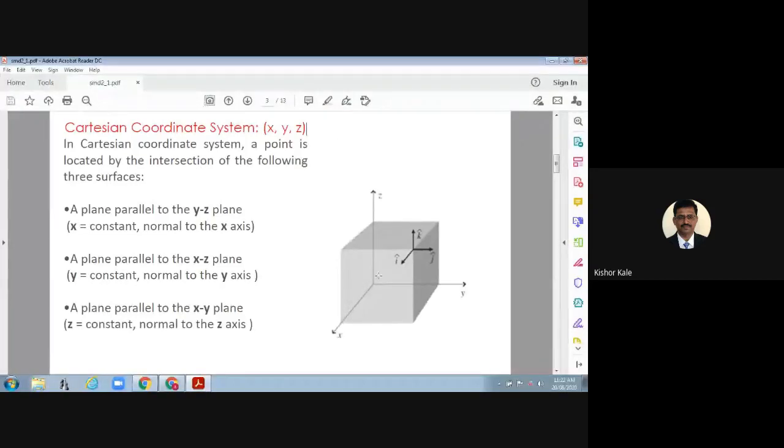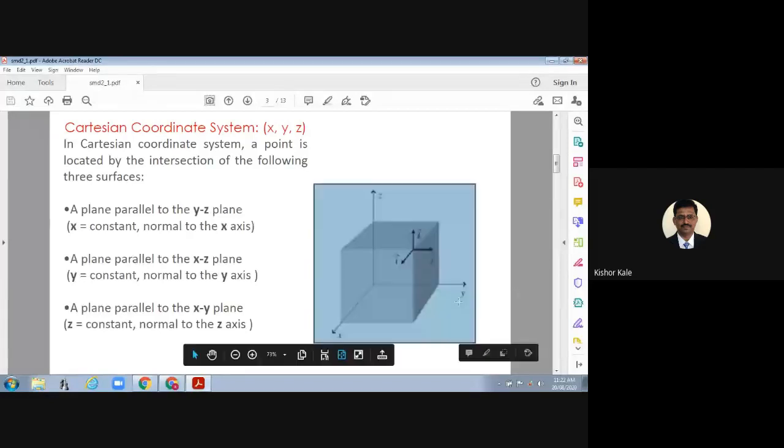Now what is the meaning? If x is 3, that means the distance of this point along the x direction from the origin is 3. If y is 4, what is the meaning? Distance of point P along this y direction is 4.